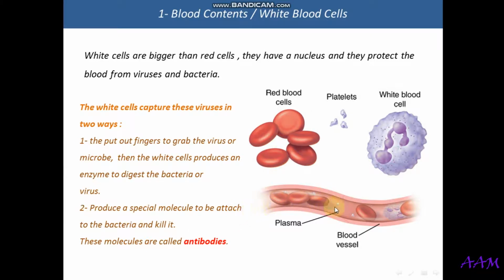And this is a diagram showing the plasma again. As you see, the plasma is the bigger part of the blood, and this is the blood vessels, and this is to show you the size of them. As you see, the size of the white cells are the biggest. They are bigger than the red cells, and the platelets are the smallest. Okay, the platelets are the smallest size, and then comes the red cells, and the bigger size in the blood is the white blood cells. So these are the cells which are using the plasma of the blood to go around in the human body to reach every tissue and every cell in the human body.